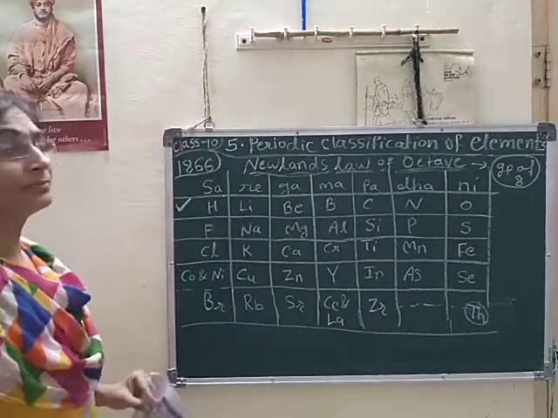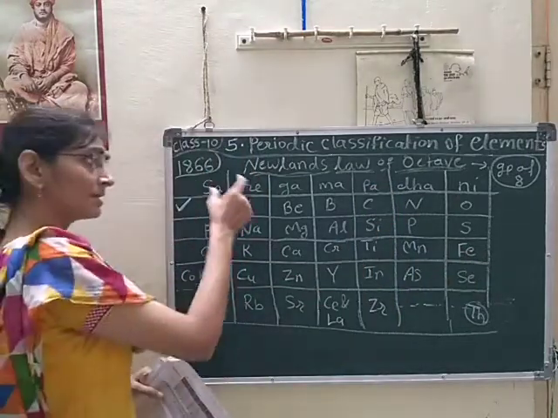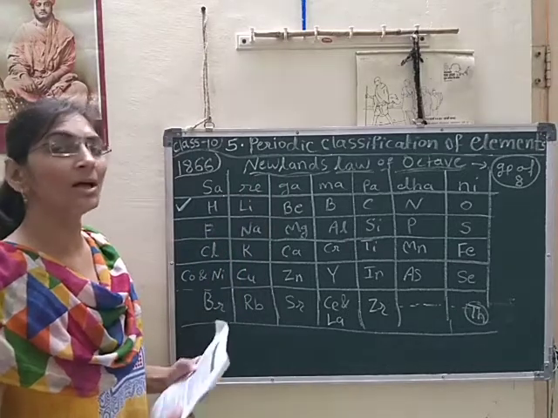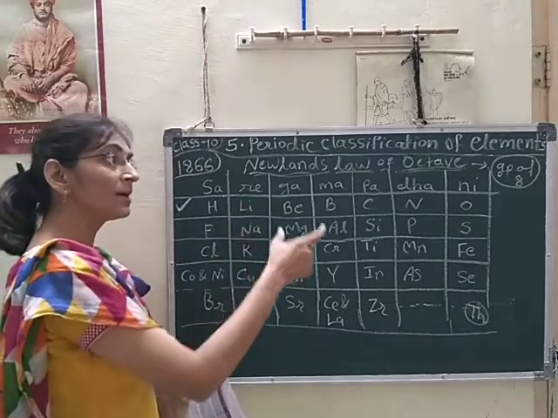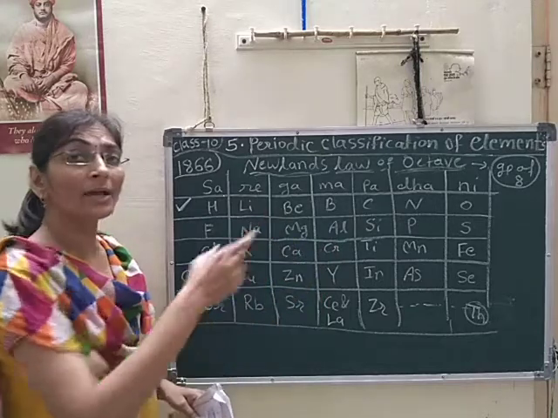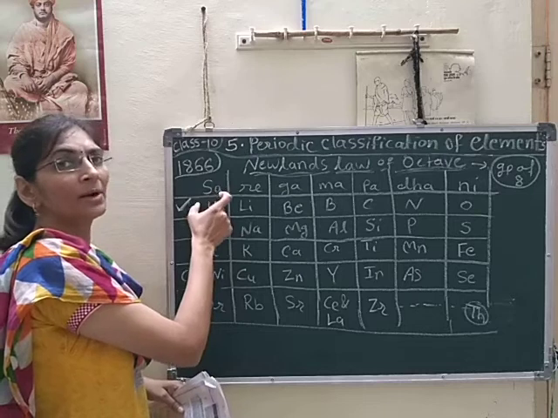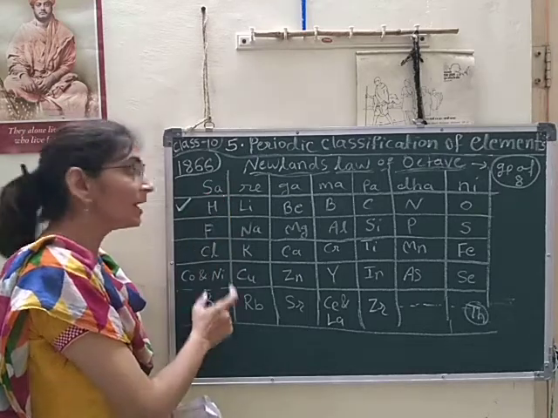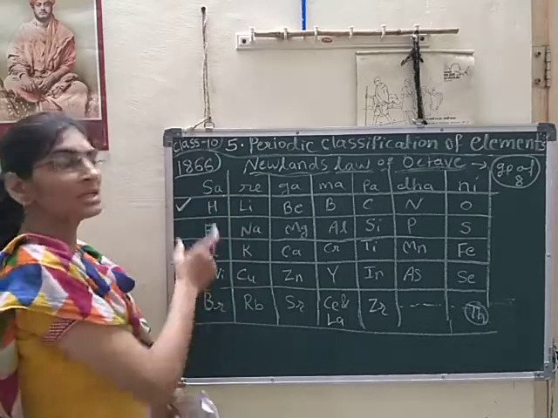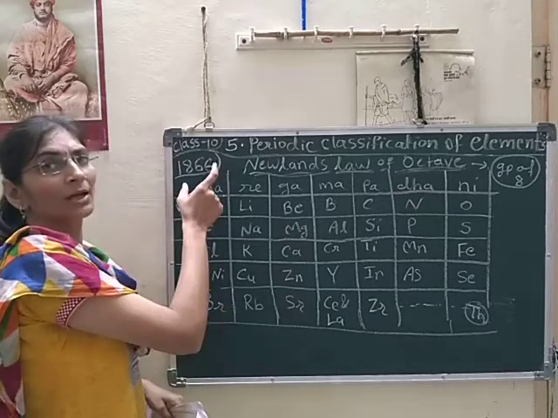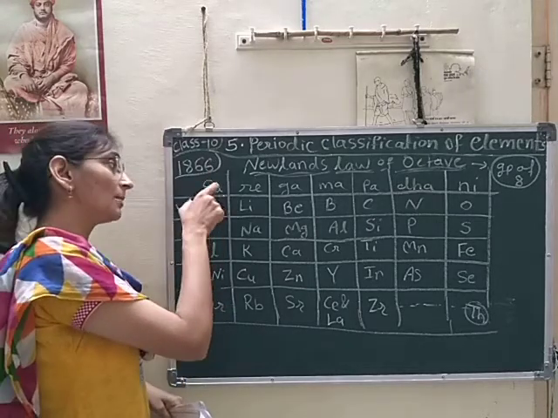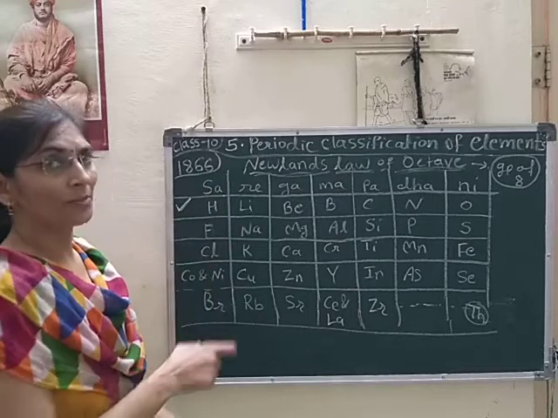Again, he considered the chemical properties of the elements, and he tried to keep elements of similar property in one group. In a specific group, he tried to put elements having similar property.